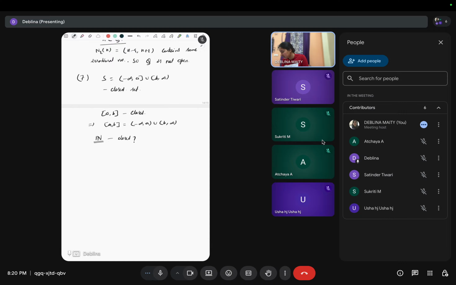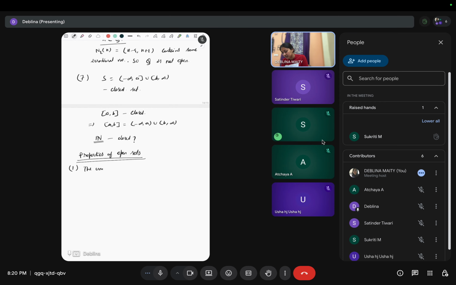So properties of open sets. Yes, tell me.